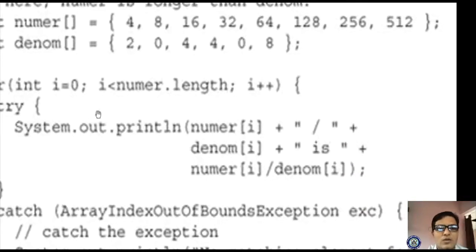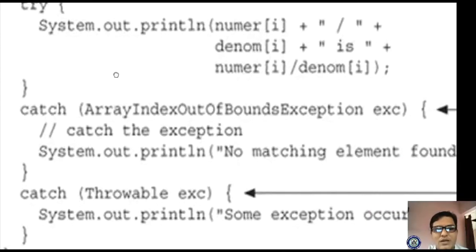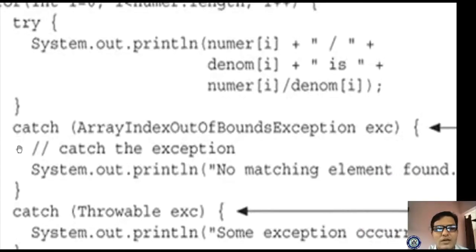In the try block, you are displaying number of 0 and denom of 0, and you are processing number of 0 by denom of 0. While processing 4 by 2 it is possible. Next, whenever it comes to 8 by 0, is it an array index out of bound exception? No, right? It is an arithmetic exception. But if you see here, I have not written the catch statement related to arithmetic exception.